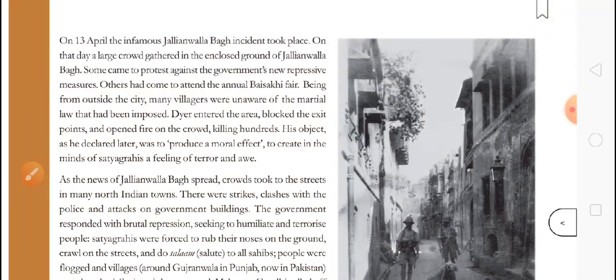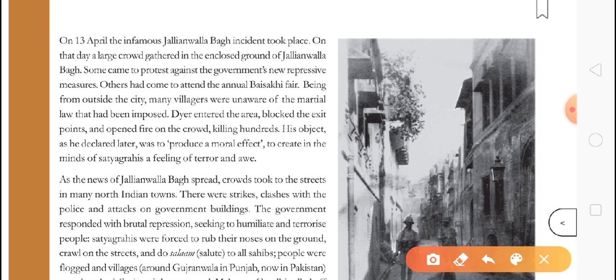now I want to mention a date, and that was 13th April 1919. 13th April is celebrated in Punjab, especially in Punjab, as Baisakhi, a festival of farmers. So people gathered in a big park called Jallianwala Bagh. They did not have any arms or anything. They were only protesting, or they gathered there for celebrating this festival.